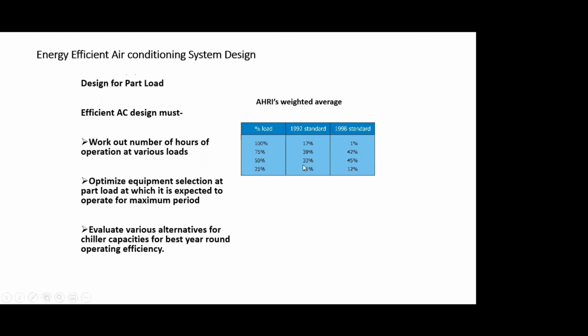Now, they have actually said that if you don't have this load variation, a safe way is to analyze your various alternative systems or equipment at 4 points. It says that any equipment or system will run at 100% load only for 1% of annual operating hours. It will run at 75% load for about 42% of the annual operating hours. It will run at 50% load for about 45% of annual operating hours and about 25% load for 12% of annual operating hours. I hope you understand.